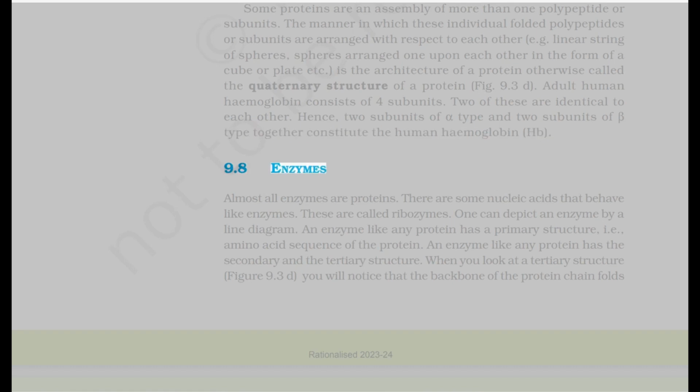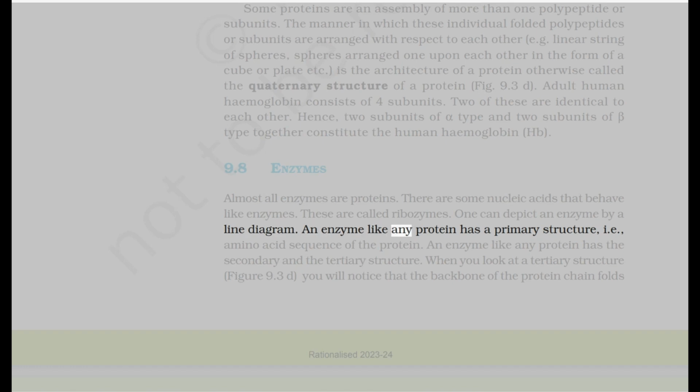9.8 Enzymes. Almost all enzymes are proteins. There are some nucleic acids that behave like enzymes. These are called ribozymes. One can depict an enzyme by a line diagram.